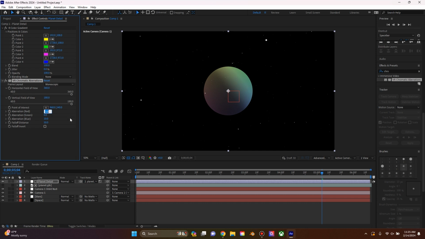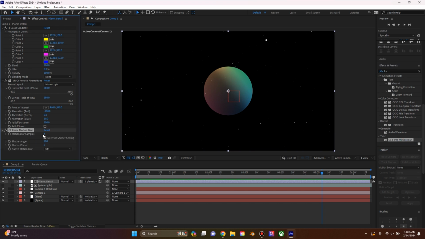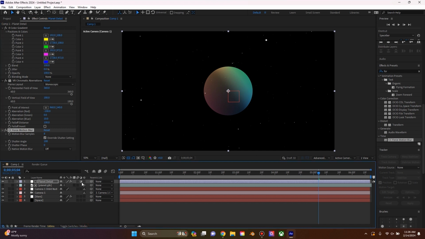Then I'm going to add a chromatic aberration effect right underneath the 4-color gradient as well. For the red aberration, I'm going to bring this up to -100 and bring the falloff to about 100 as well. And then I'm going to add the effect force motion blur. Now, the only reason I'm adding a force motion blur is because I feel the basic built-in motion blur in After Effects is a little underwhelming for certain effects. So with this, you can really have a little bit more control over how it looks.